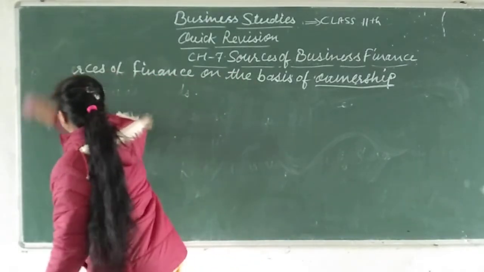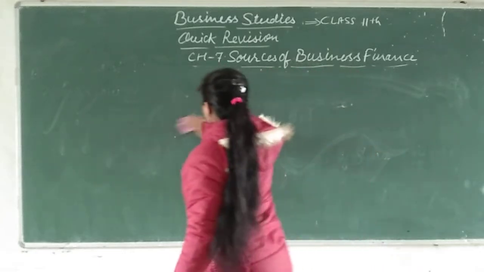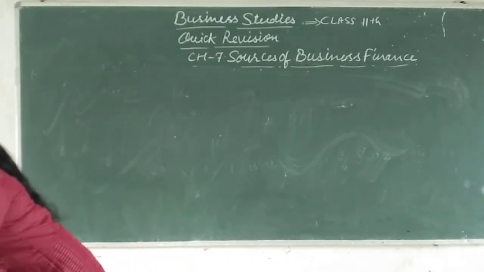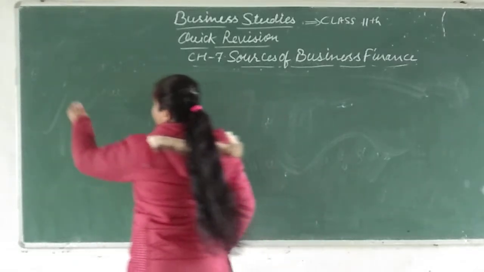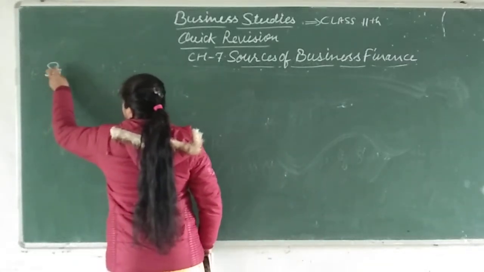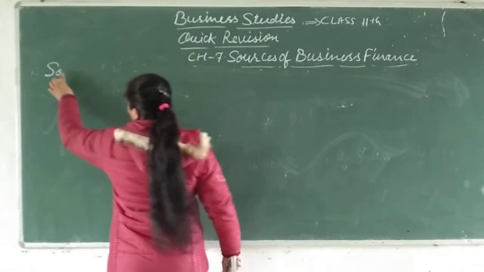Now let me erase this, and let's see another thing, that is sources of raising funds. Till now we have done the sources of finance on the basis of ownership.